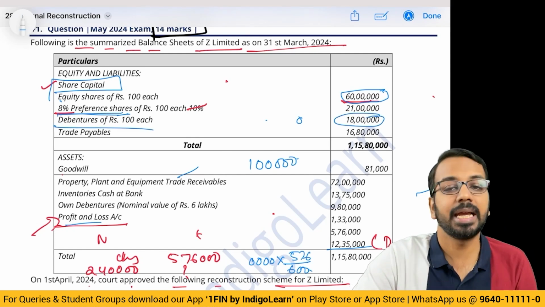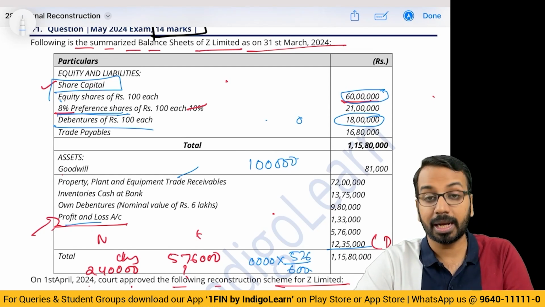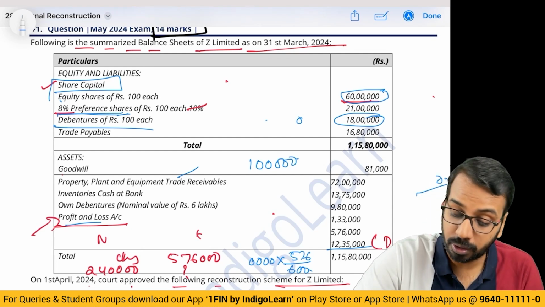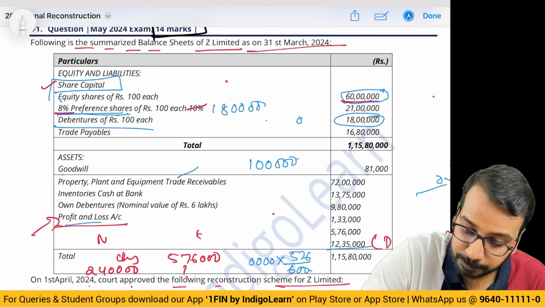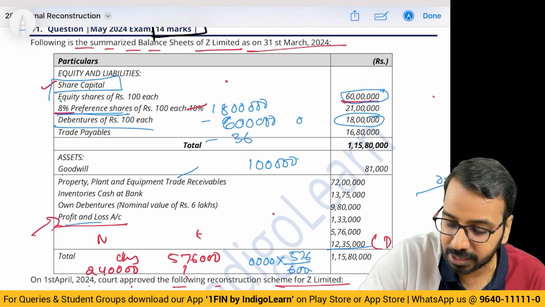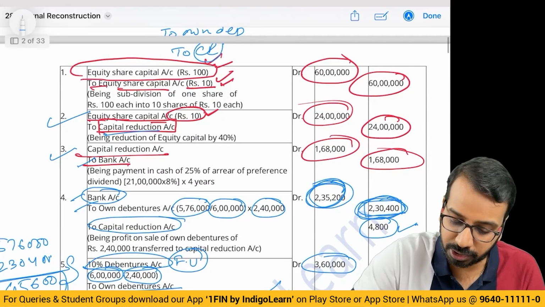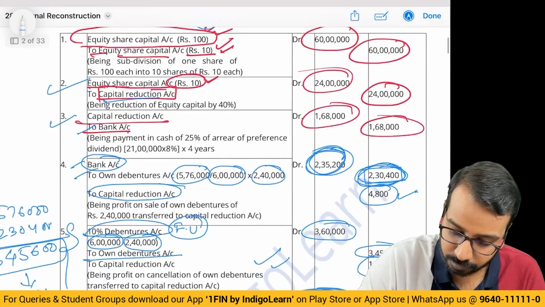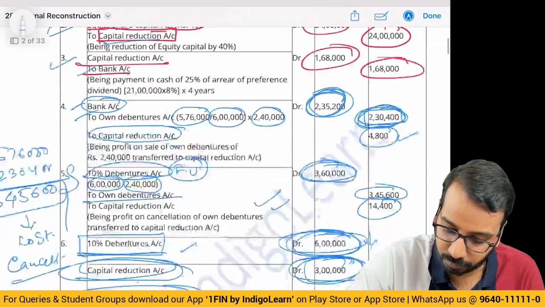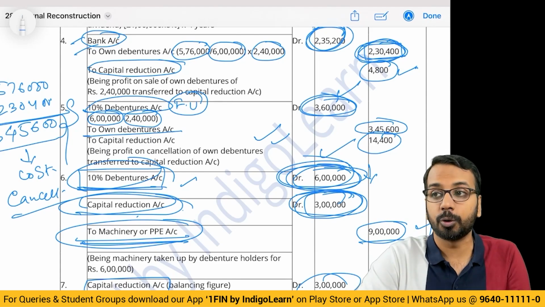Debentures, out of this 18 lakhs, what did we do? There were debentures of 6 lakhs which we had bought back. Out of that, we cancelled, I think, worth 360. So 18 lakhs minus 6 lakhs we settled by giving machinery, minus 360, that is debited. How to know? If at all you get confused, in the journal you can see 10% debentures 360 here and 10% debentures 6 lakhs here. So 360 and 6 lakhs is what we have to reduce.